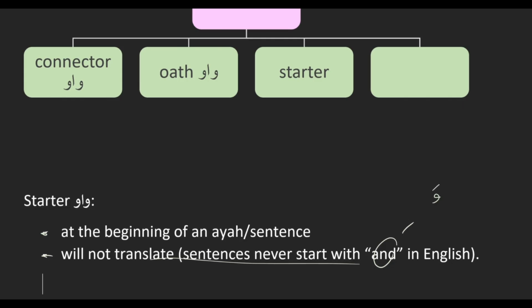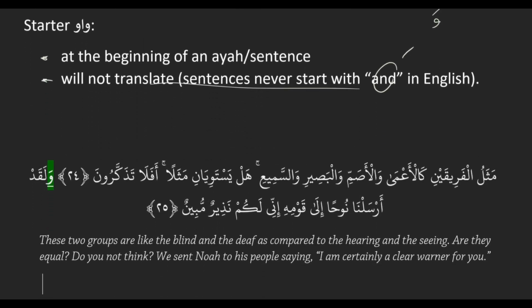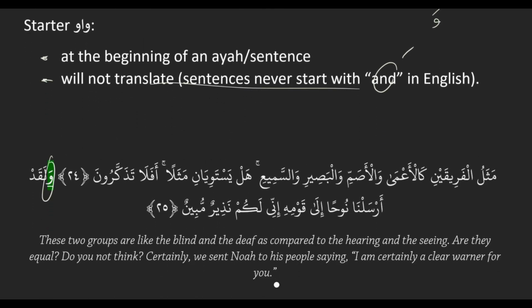So an example of that would be, here we see وَلَقَدْ أَرْسَلْنَا, and in the translation we just have "certainly we sent." We don't say "and certainly we sent," because this wow is appearing at the beginning of the ayah and it's just there to start a new sentence. That's it.